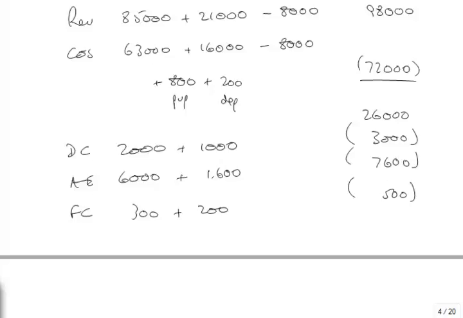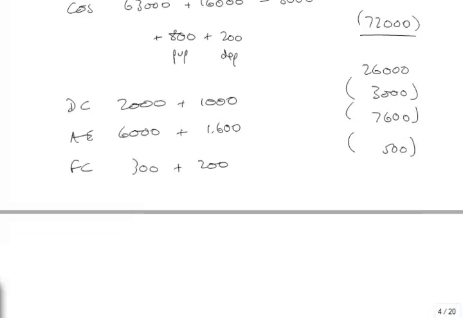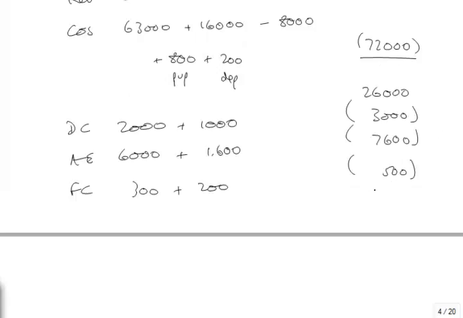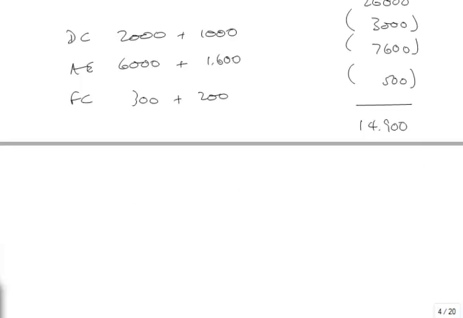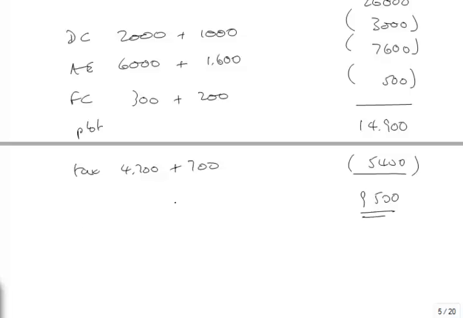There's no share of any associates, no complications like that. So 10, 11, 15, 14,900 is PBT. Tax itself is 4.7 plus a half of 1.4, which is 7, 5,400, 9,005 is PAT.